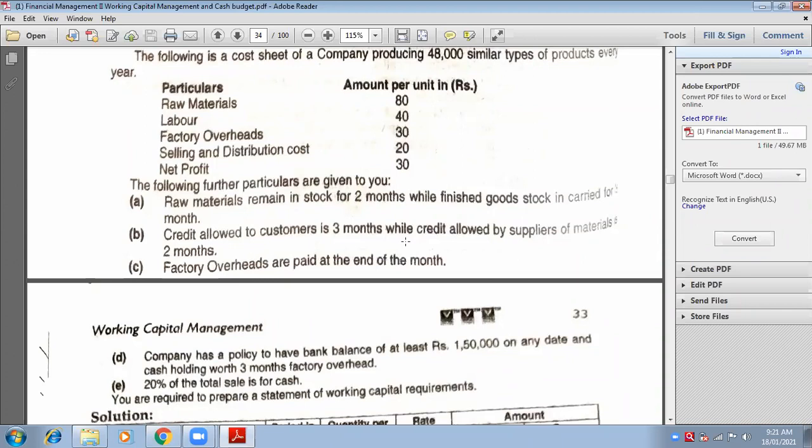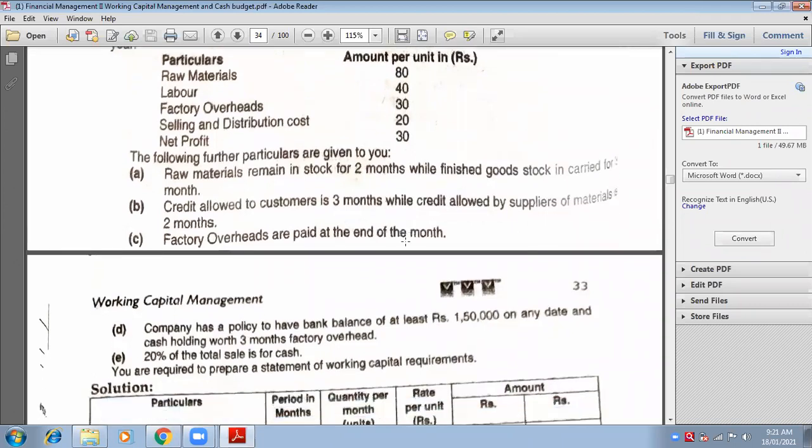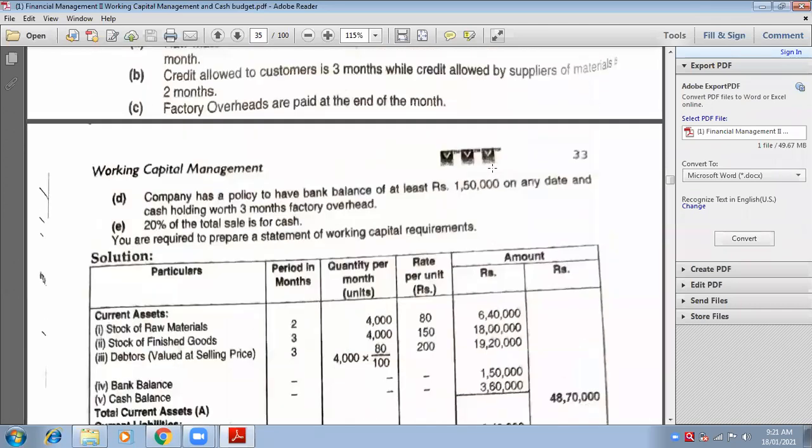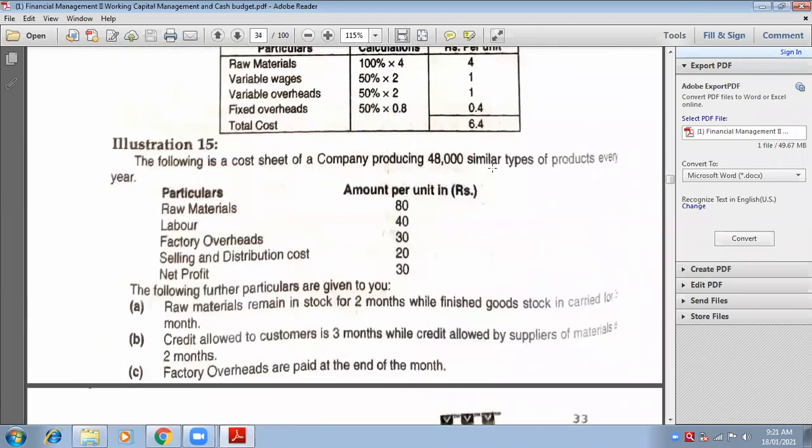So 6,40,000. 4,000 into 80 into 2. 6,40,000, ma'am. You can check it from here also. Is it correct? Yes, ma'am. Okay. Next adjustment, in the same adjustment.